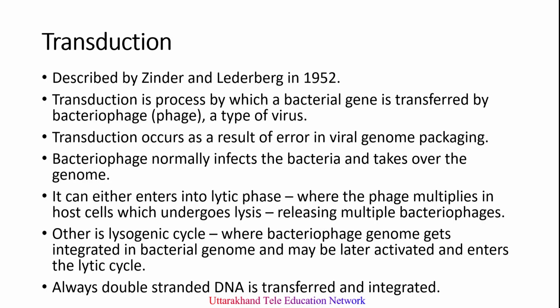The third important method is transduction, which was discovered by Zinder and Lederberg. It is another method of genetic recombination where genetic material from one bacterial cell is transferred to another bacterial cell by a specific virus called a bacteriophage. It occurs as a result of an error in viral genome packaging. The important thing is that transduction occurs as a result of an error in viral genome packaging.